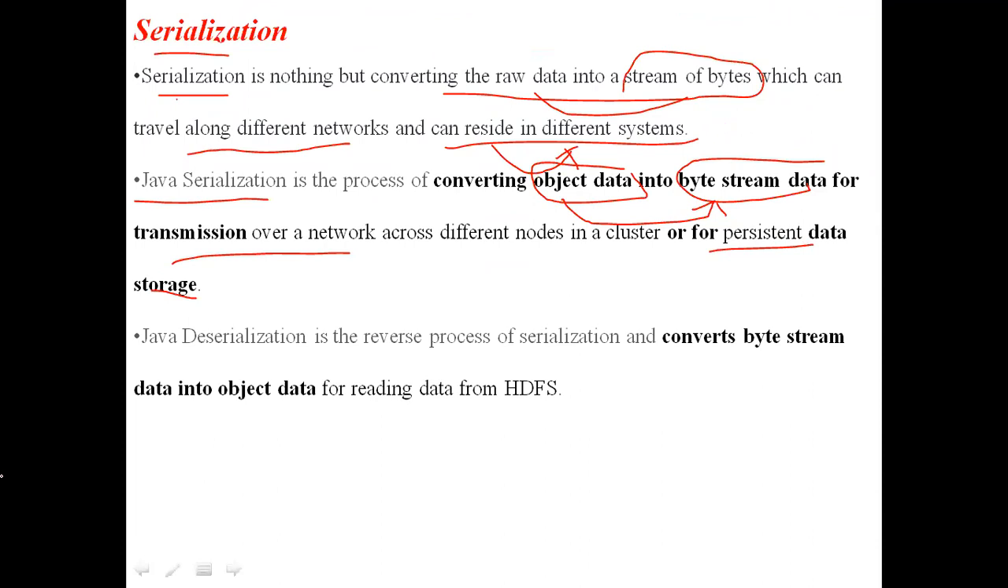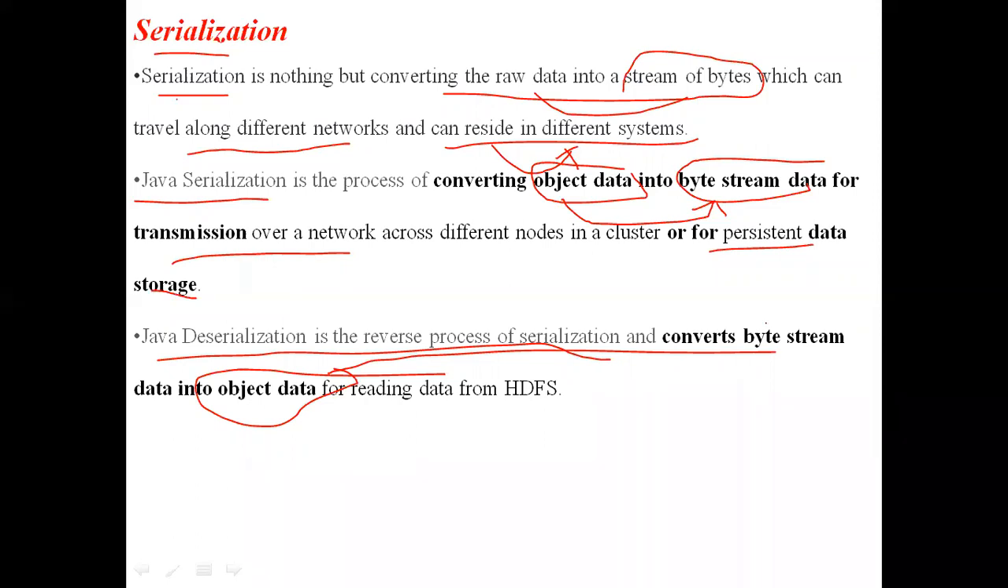What is deserialization? It is the reverse of this. Java deserialization is the reverse of serialization. It converts byte streams back to the object data. Generally, at the sender side, it will apply serialization, and at the receiver side, it will apply deserialization.